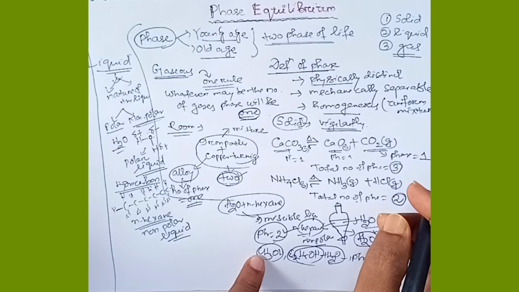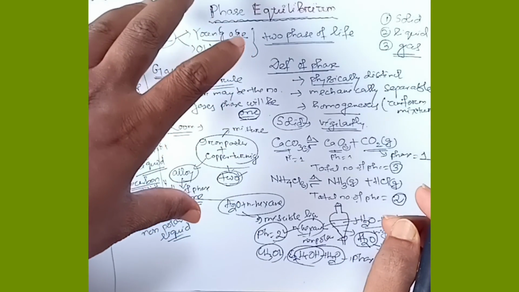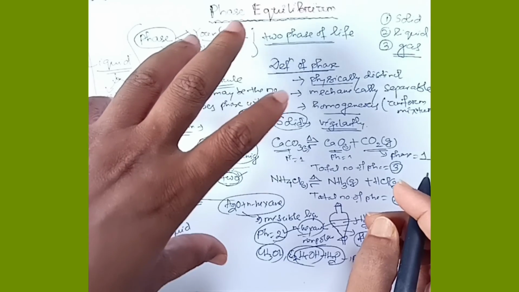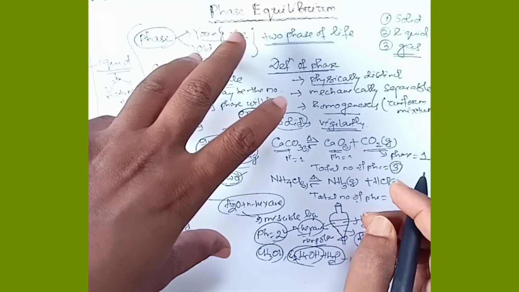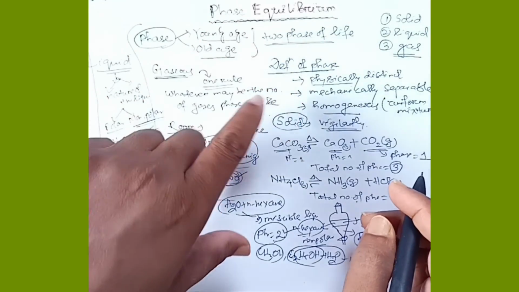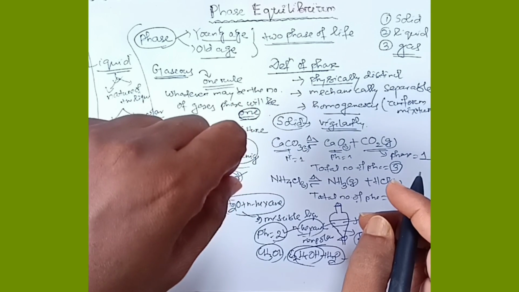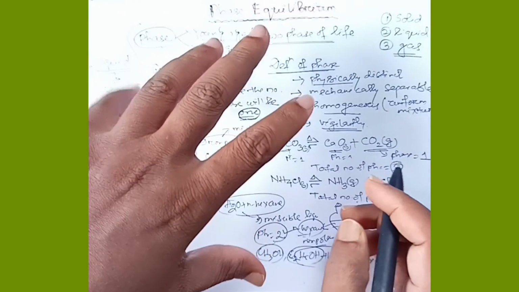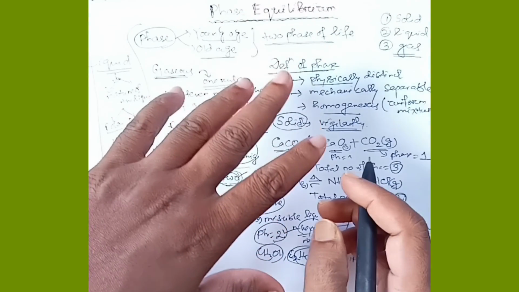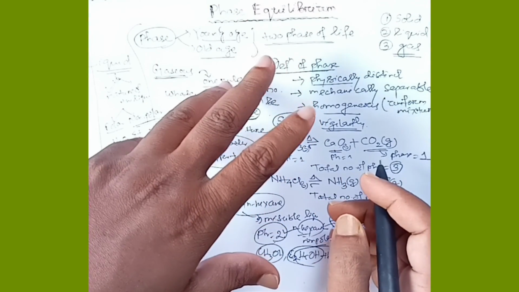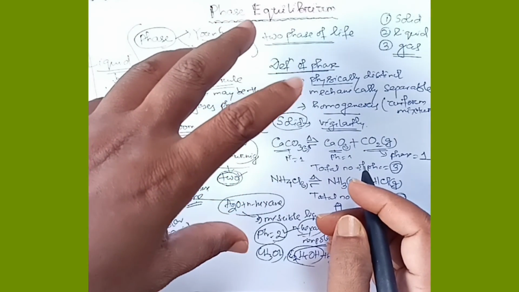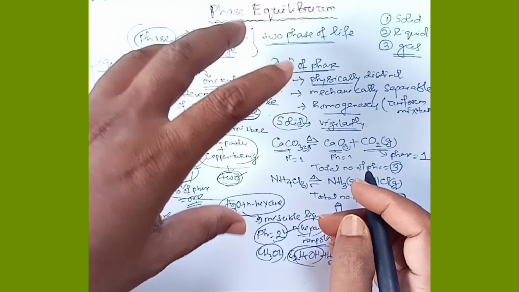So I will conclude the gist of this page. So whenever we will see the gases, the phases will be always 1, and in case of solid we have to carefully look into the solids, number of solids. If the solids are able to separable, then according to that the phase will be decided, and in case of alloy the phase will be 1, whatever may be the number of metals forming the alloy.